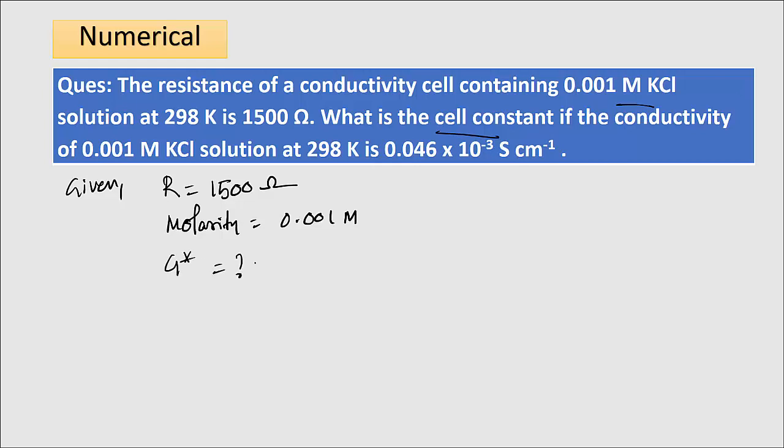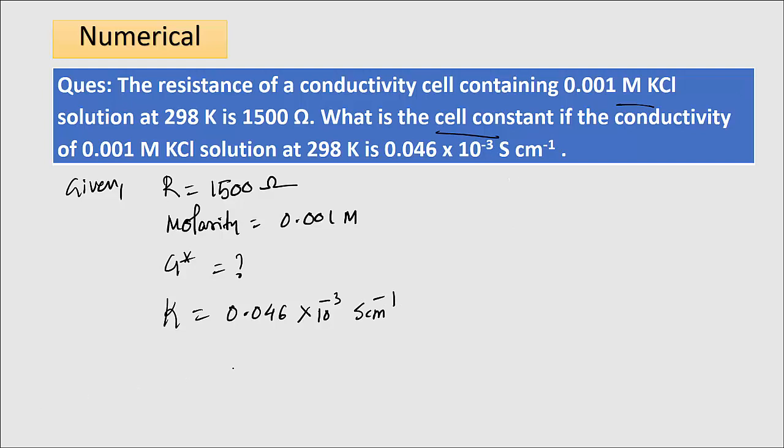If the conductivity of 0.001 molar KCl solution at 298 Kelvin is this, so conductivity means kappa is given. Kappa is 0.046 into 10 to the power minus 3 Siemens centimeter inverse.